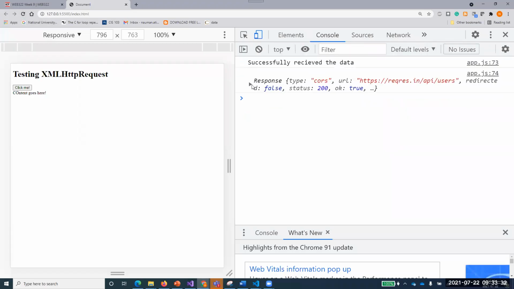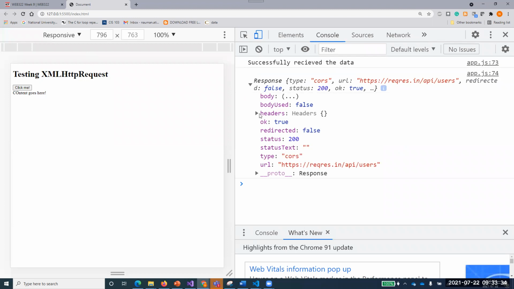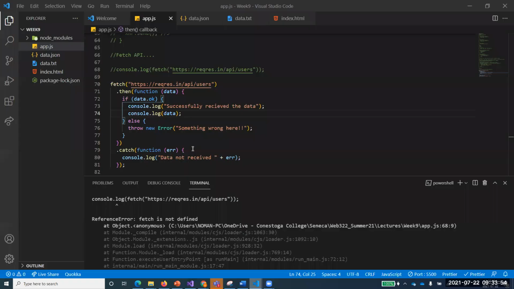You see that the response is coming over here, and it has certain headers, a URL, and a body, and the body is a readable stream. What do I need to do to read this body? I want to read the content of this body, the data which has been received. How will I be able to read the body of this data? What is that function?